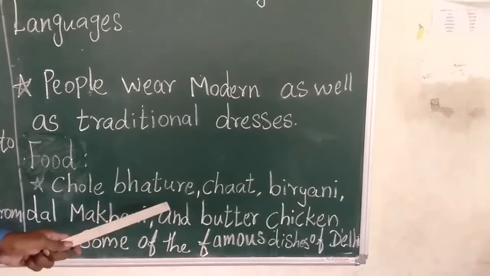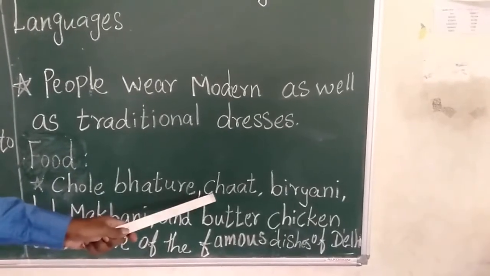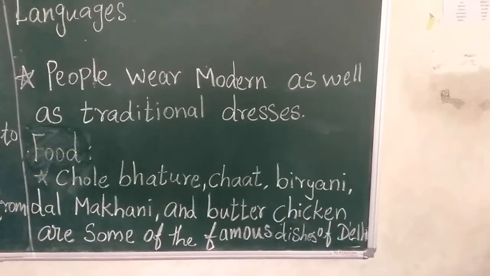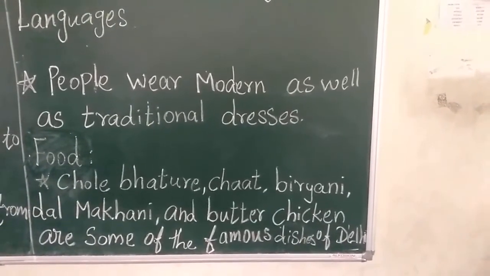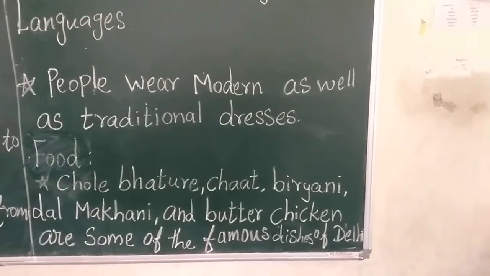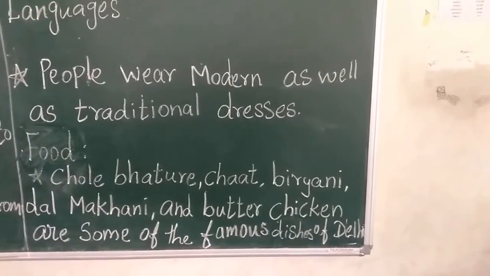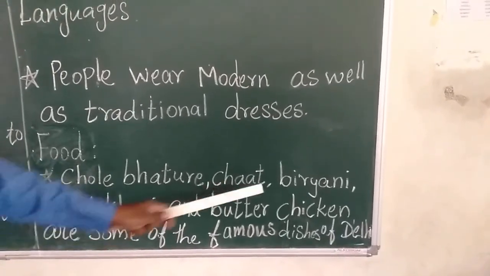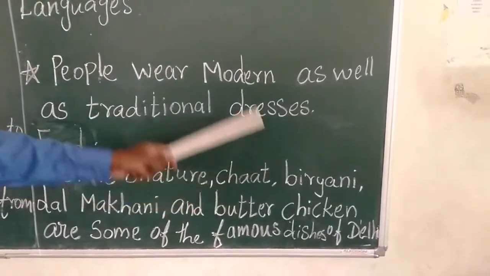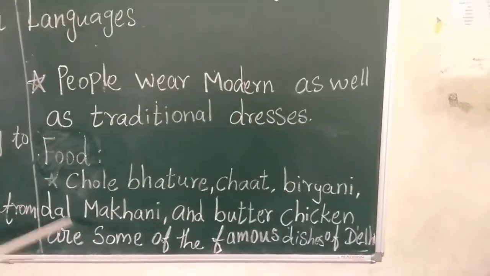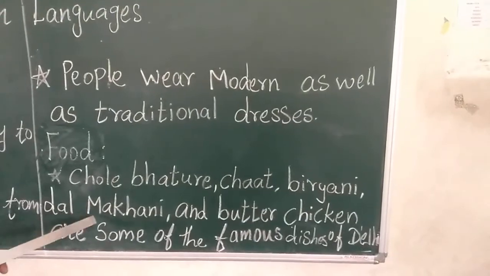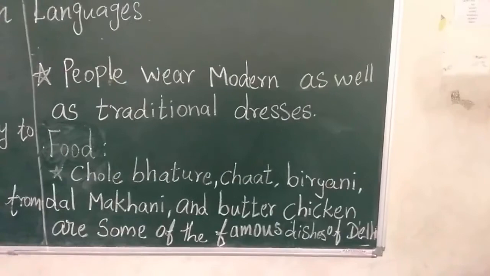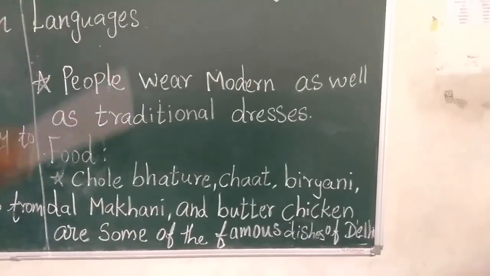And even in the pani puri shops in Tamil Nadu, we can see they are selling one other dish. Carrots and some other vegetables are cut into small pieces, and poriyal போட்டு கலந்து அத வந்து தருவாங்க நமக்கு. That is one type of chaat. So that is also an important food item. And biryani is also eaten by the Delhi people. And dal makhani, made using some dal items, and butter chicken. These are all the main food items eaten by the people living in Delhi.